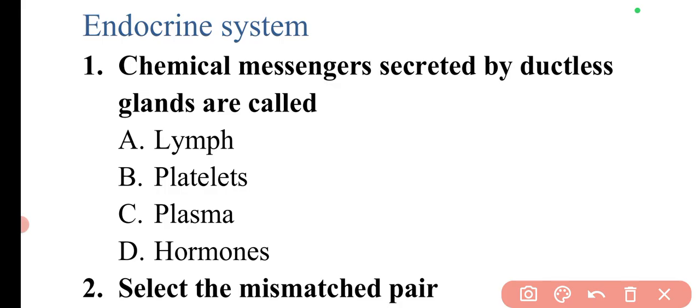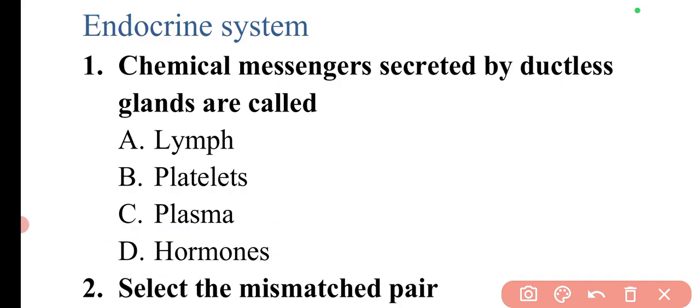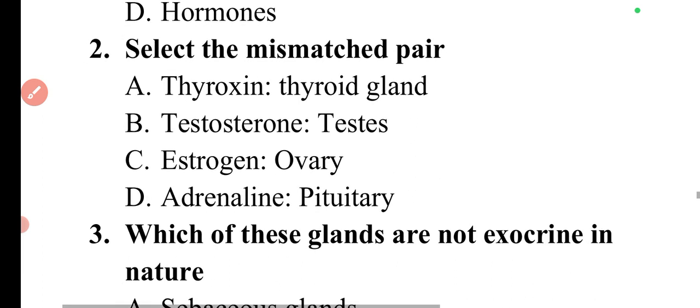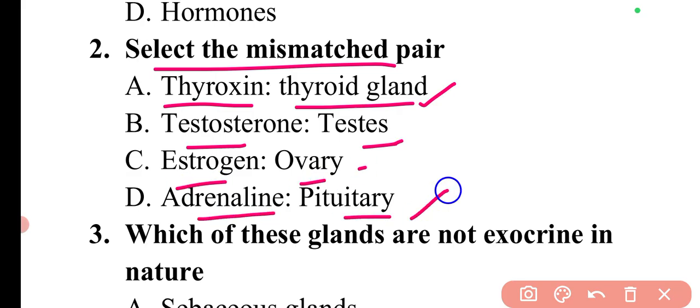So starting with the first question, the question is chemical messengers secreted by ductless glands are called. So the chemicals which are secreted by ductless glands are known as hormones. So here option D is the correct answer. Next question is select the mismatched pair. So we need to find the mismatched pair. The options are thyroxine, thyroid gland; testosterone, testis; estrogen, ovary; adrenaline, pituitary. So here basically there is a hormone, and the gland from which it is secreted is given.